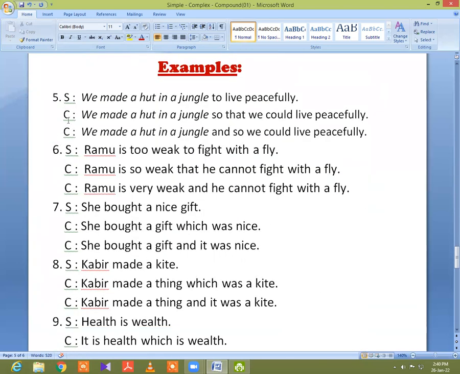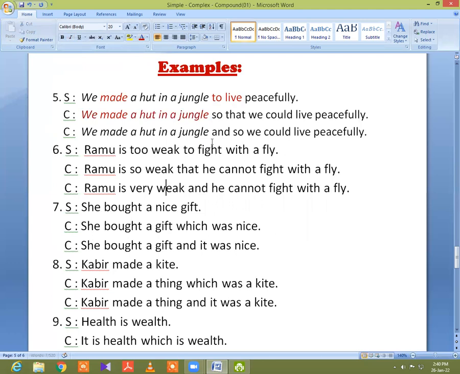Okay, please notice example number 5, in a simple sentence: We made a hut in a jungle to live peacefully. This is an example of simple sentence because there is only one finite verb, but this to live is not finite, it is a non-finite verb. That means it is an infinitive. I turn it into complex. So I made a hut in a jungle. This clause will remain unchanged.